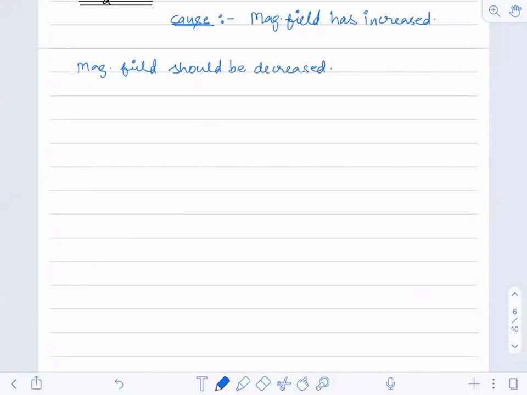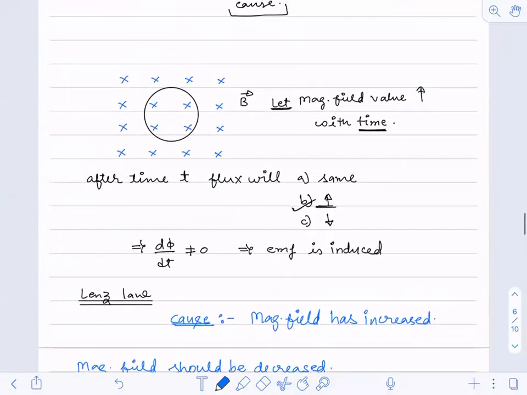Now, you tell me, if I'm increasing the magnetic field inward, how will you decrease it? If I apply a field in the opposite direction, can I decrease it? If the magnetic field is going inside and it has an increasing magnitude, now I have to decrease that magnitude.